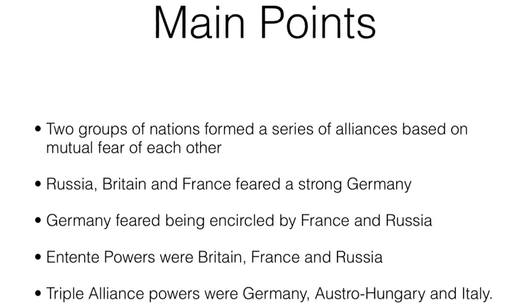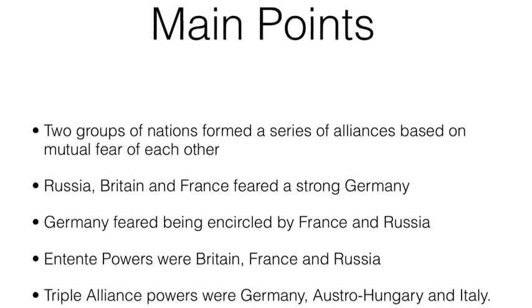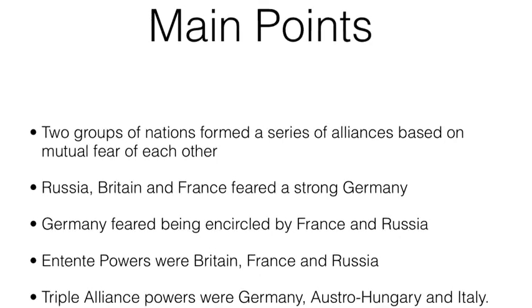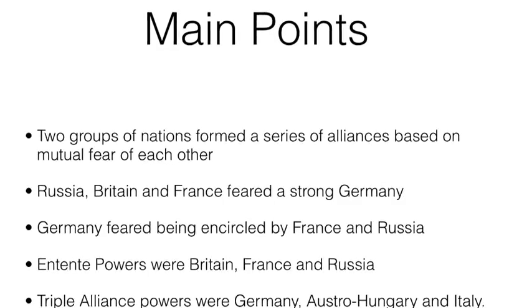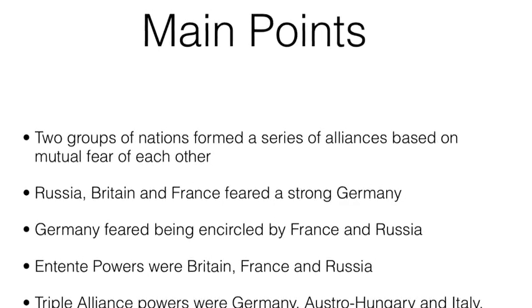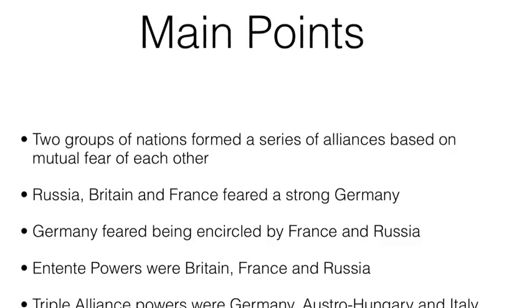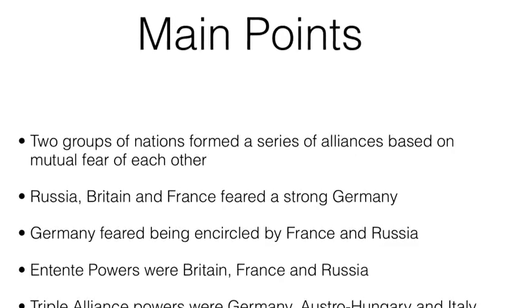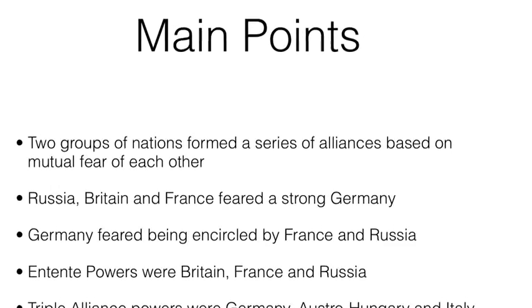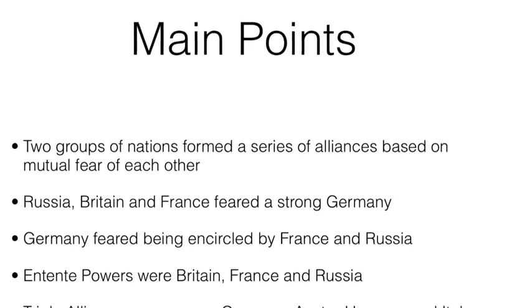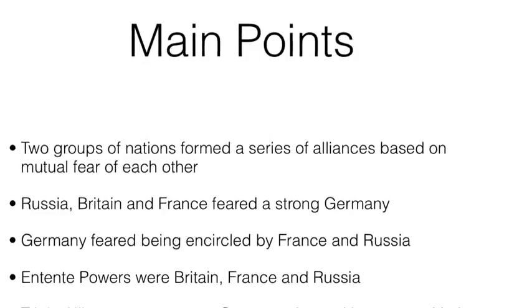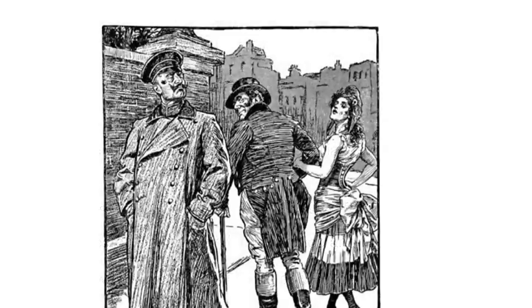The Entente powers were Britain, France and Russia. The Triple Alliance powers were Germany, Austro-Hungary and Italy. Now the idea of this was to create a balance of power. Many thought that if two such massive groups were formed, then either side would never cause a war because it would be destructive to all nations involved. So it was a balance of power, well, so they thought.